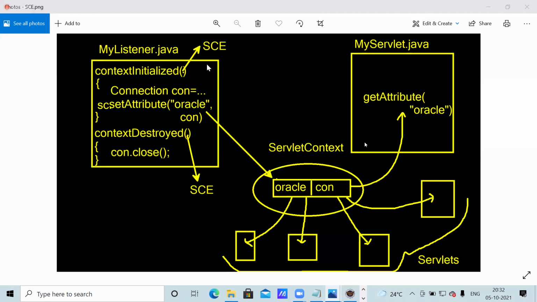Now, can we access this connection object in another web application? Nothing but another WAR file. No, because this context is only for that application. Instead of all these, we can go for a connection pool.